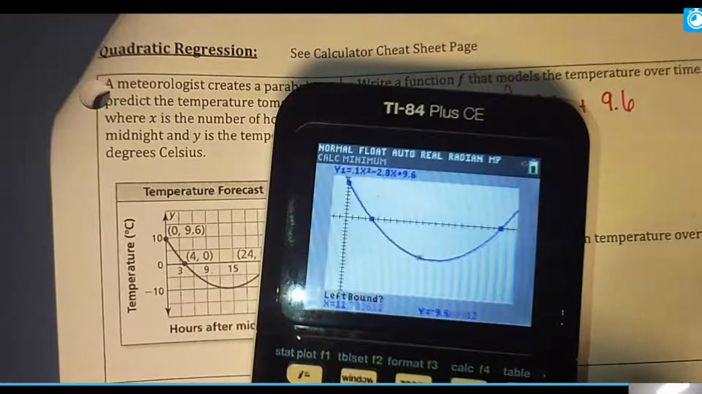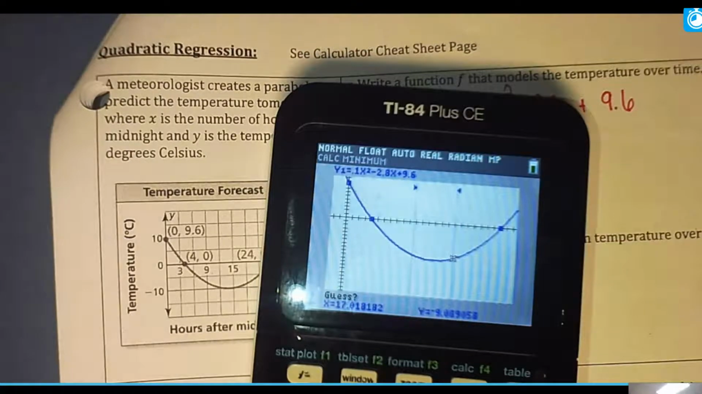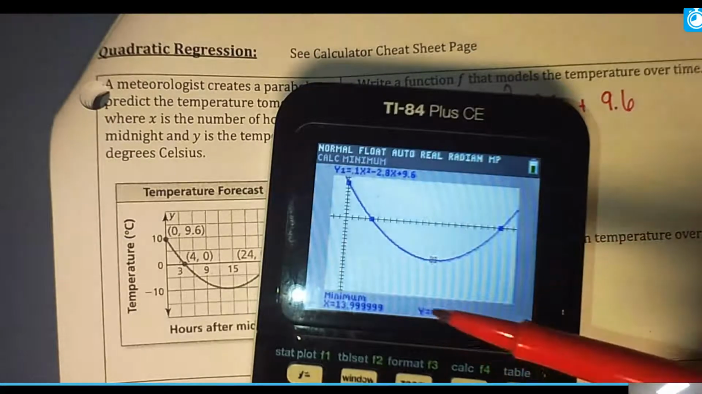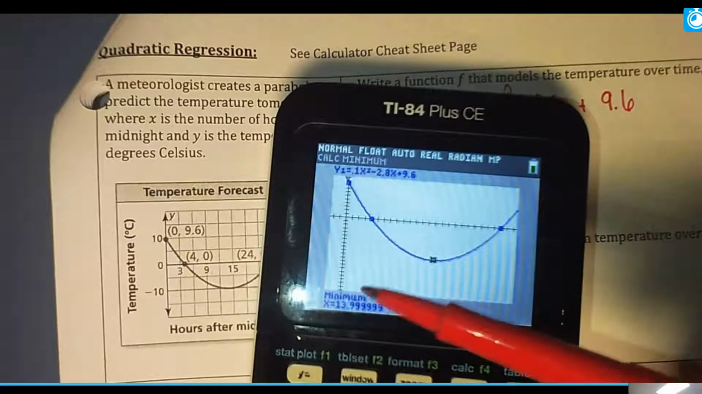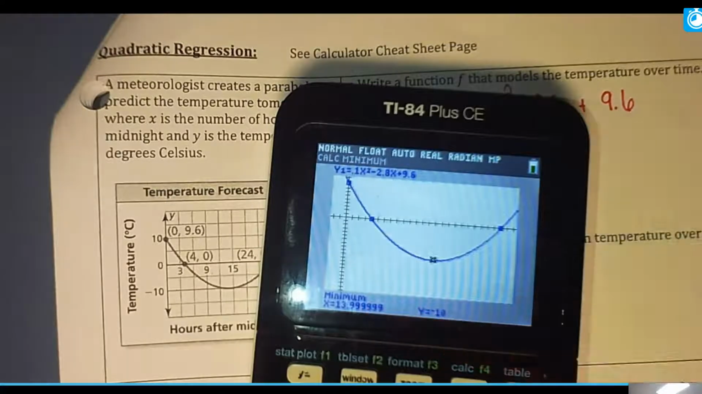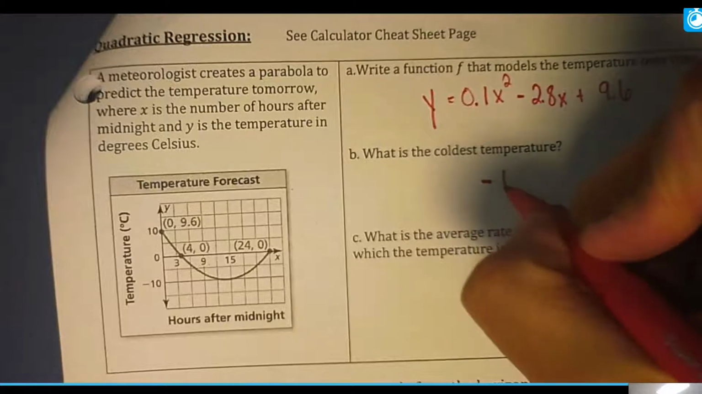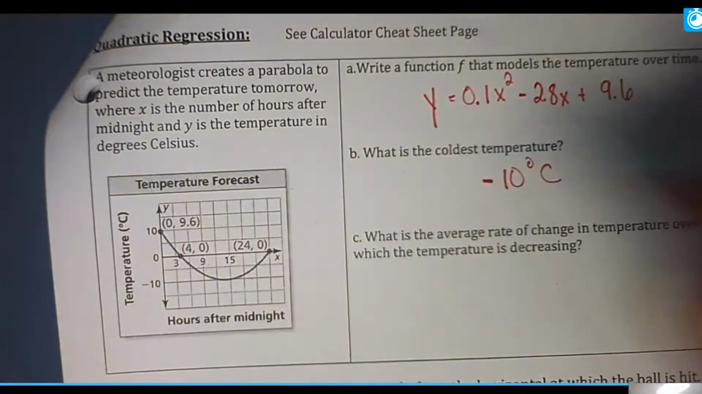I'm going to go to where I think it is. And I'm going to move to the left. Hit enter. And then I'm going to move to the right of where I think it is, hit enter until I get it. Now the minimum temperature, the temperature is y, so my lowest temperature is -10, and that happened 14 hours after midnight. I don't know why it doesn't just make it 14. So my coldest temperature is -10 degrees Celsius.